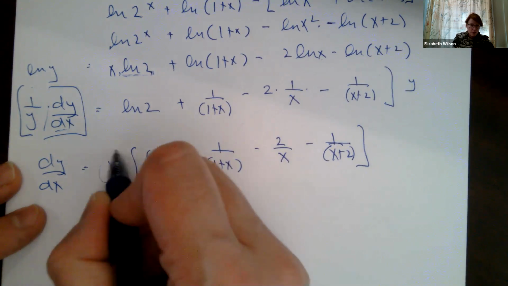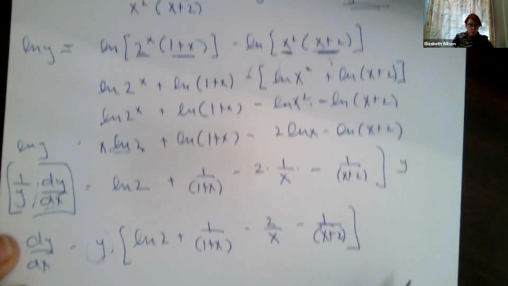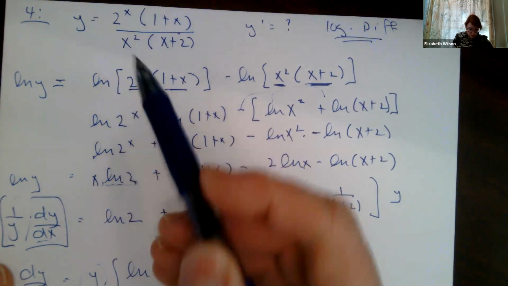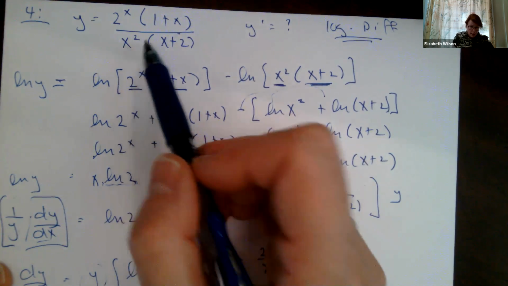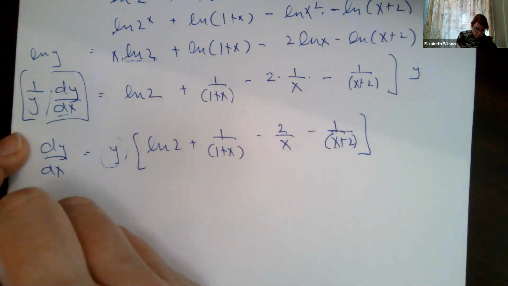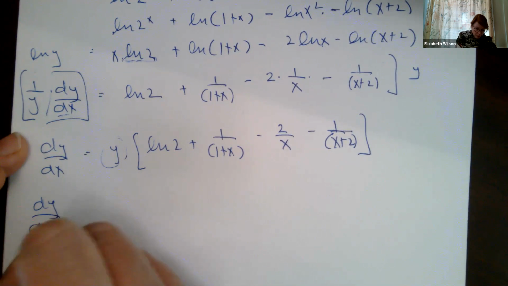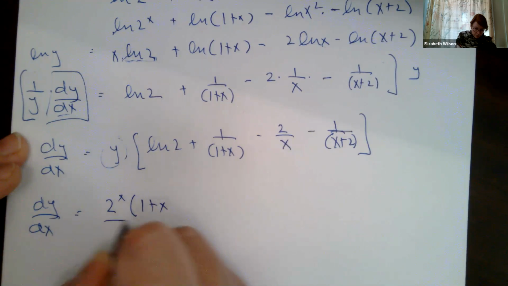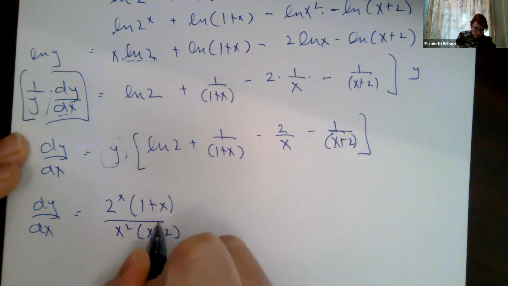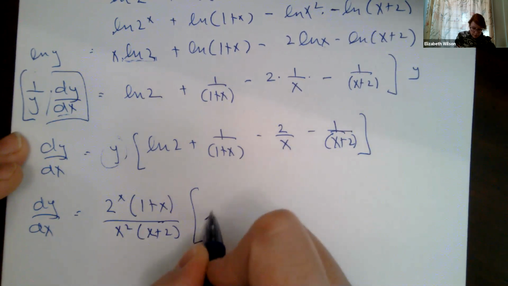Now I have to substitute in my original function, which is what we were given at the beginning, because I want things in terms of x. I don't want to have a couple of variables there. So I'm going to substitute that back in for y. So my dy dx equals my original function, 2 to the x, 1 plus x, all over x squared, x plus 2, times our derivative, ln of 2 plus the rest.